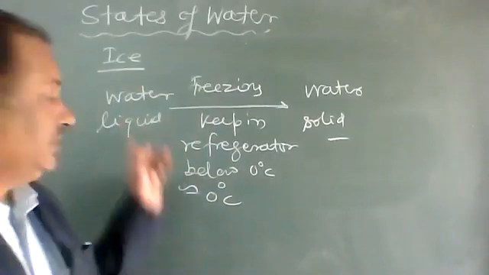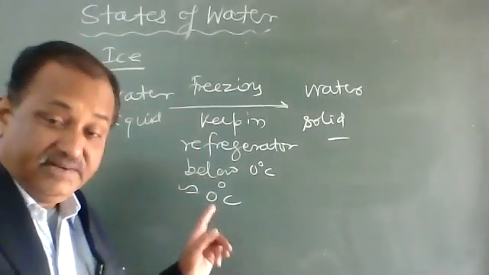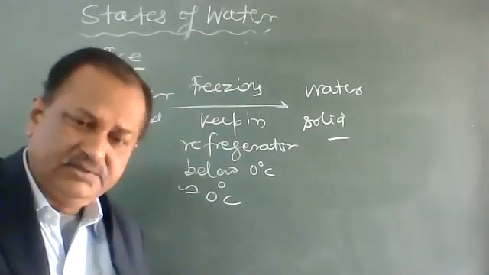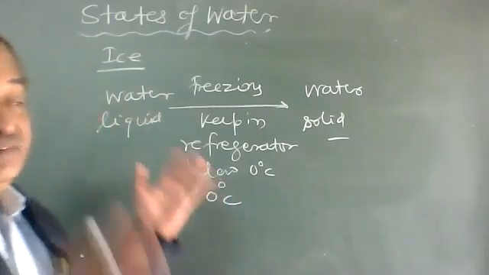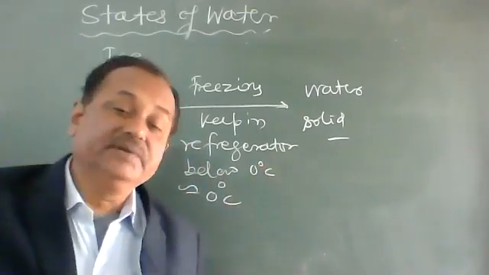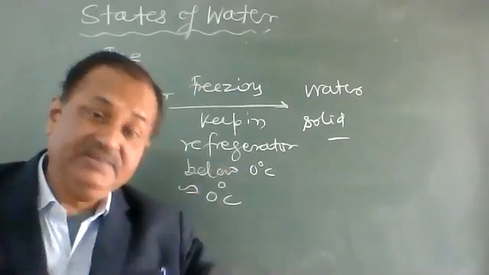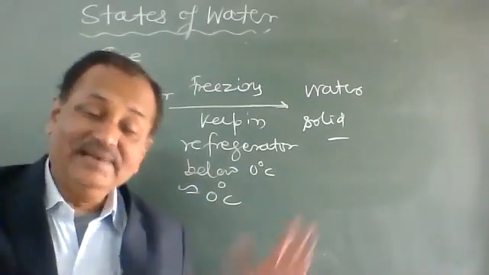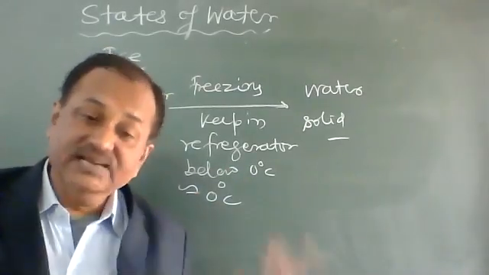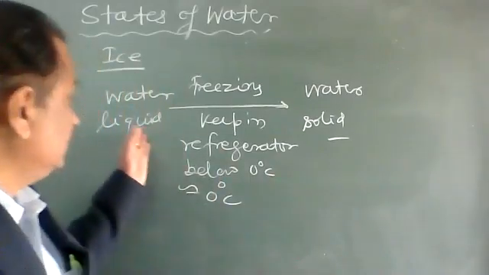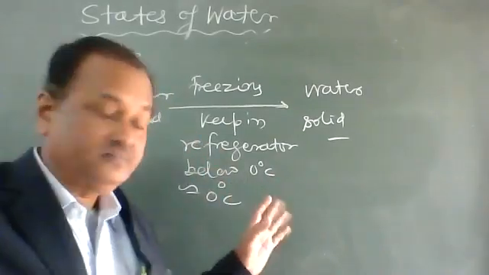So when we keep water in a refrigerator or in a deep freezer, or water at mountains or hills when the temperature is very low, glaciers are there, frozen lakes are there, so water undergoes freezing.